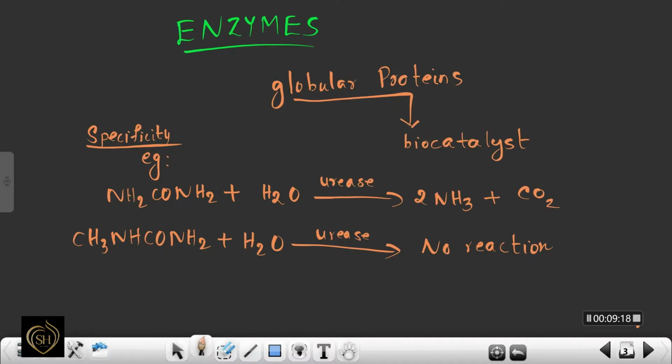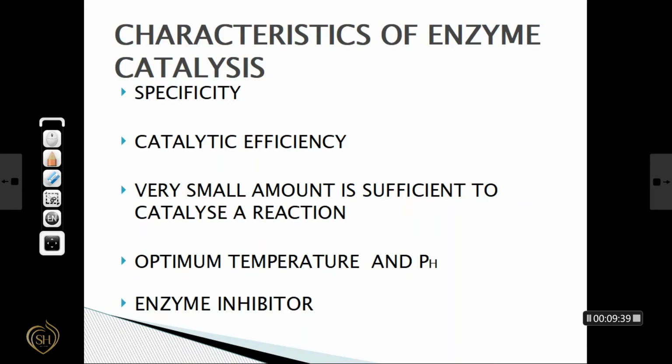Here, the urea is catalyzed by the enzyme urease to form ammonia. In the second reaction, it is a derivative of urea, that is CH3NHCONH2. In presence of urease, there is no reaction. That means the enzymes are highly specific in nature.